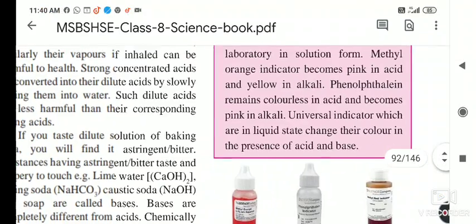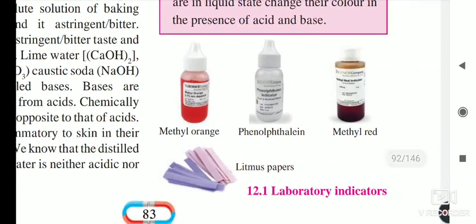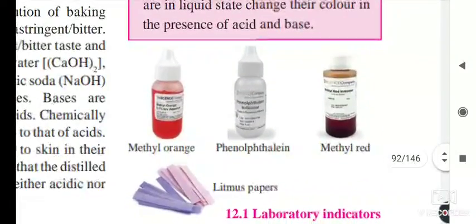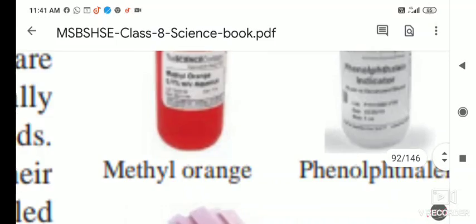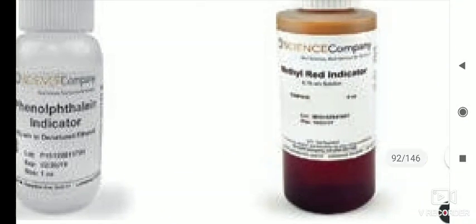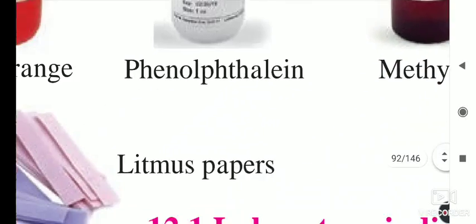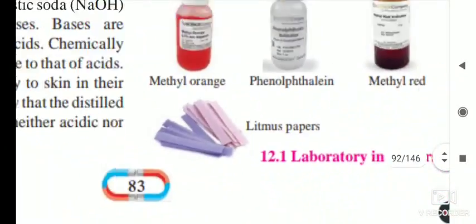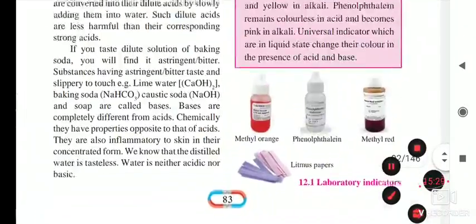We have universal indicator at home and in our school, and by using this we identify acids and bases. Here it is given: methyl orange, it is orange in color, you can see here. Next is phenolphthalein indicator. These are there in our lab when you come to school, and I will show you all of this. After this, methyl red is there, red in color. And here litmus papers are there, which I just showed you. We use these in our laboratory for the identification of acids and bases.